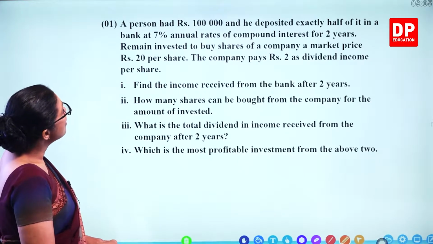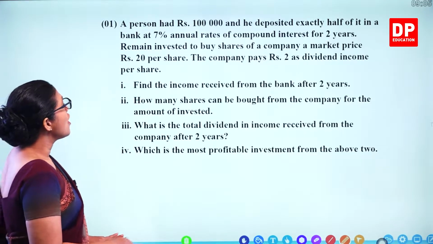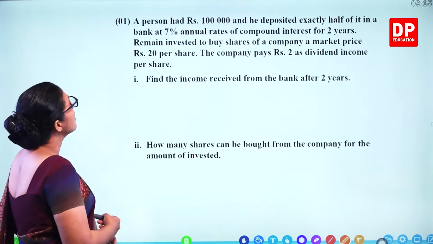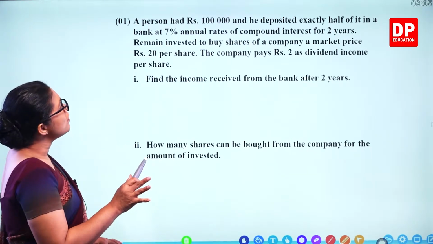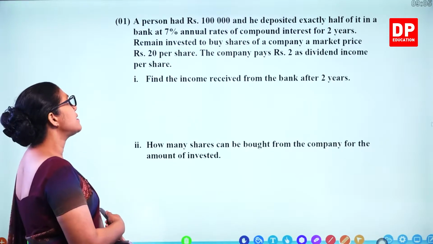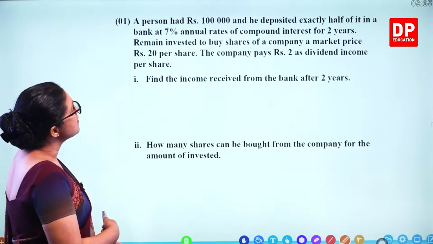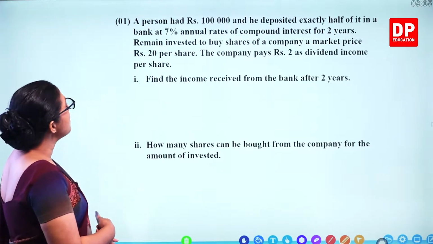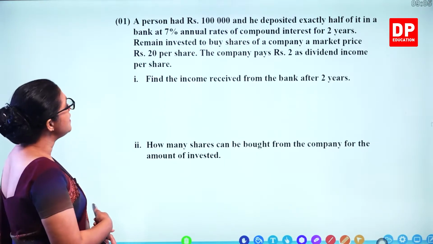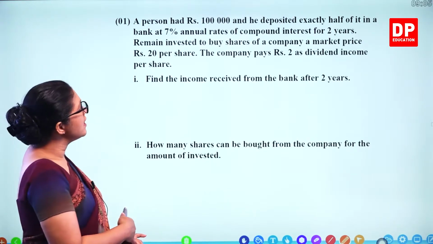So this is about compound interest, and you need to find out dividends and the share market, so we'll do all these parts separately. The remainder is invested to buy shares of a company at a market price of 20 rupees per share. The company pays 2 rupees as dividend income per share. Find the income received from the bank after 2 years.